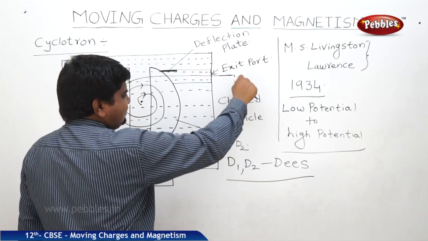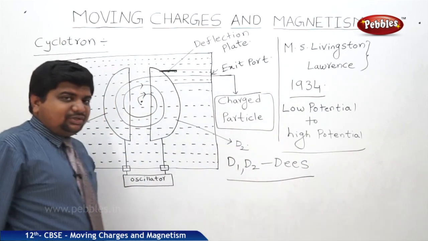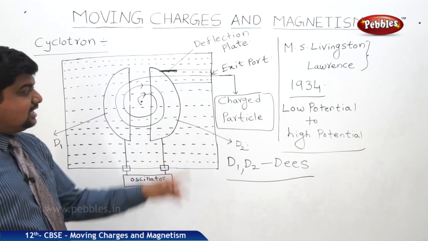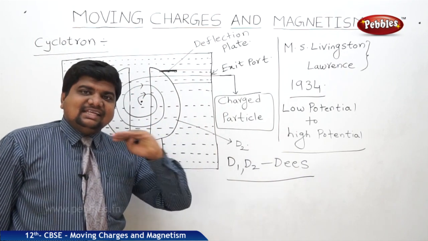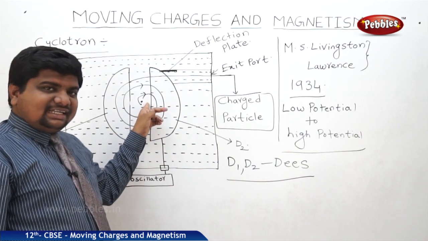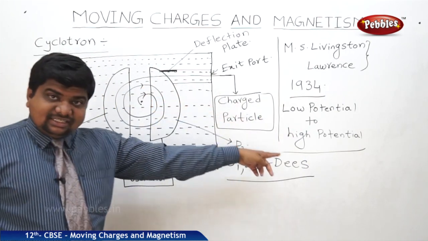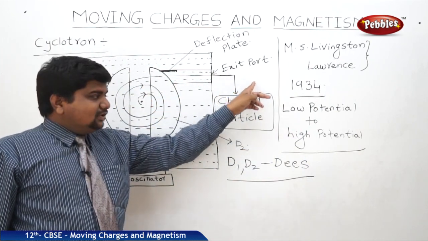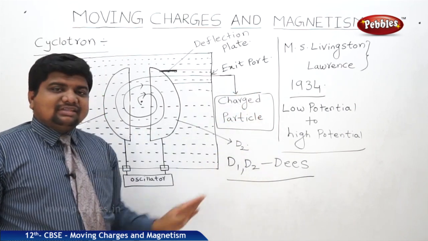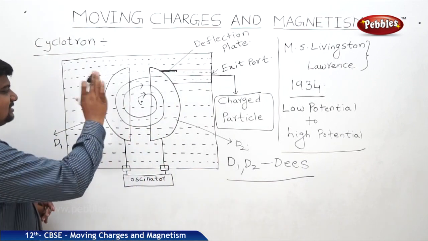This is the exit point, they come out. After doing many revolutions, while coming out, this charged particle has greater velocity, which can bombard any size of matter. So the particle initially at rest at low potential accelerates to high potential, exits through the exit port, and the exited particle can bombard any matter particle. This is the mechanism of the cyclotron.